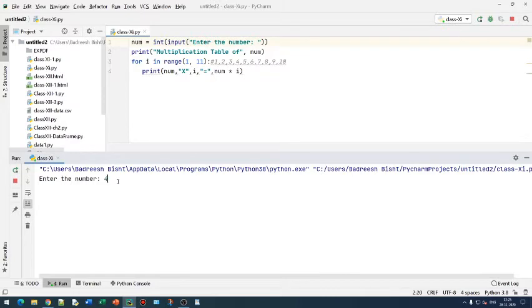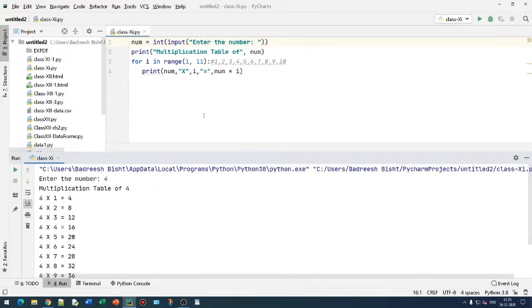Let's say I am putting 4 here. So the multiplication table of 4 will get printed. This is using the for loop. We have one more loop that we can use, and you can do one thing: make this program a comment here. Right, this is the way to make a comment. Now it is commented. One more loop we have.